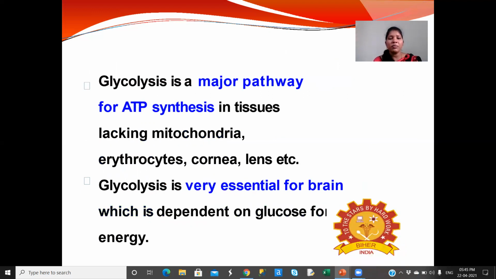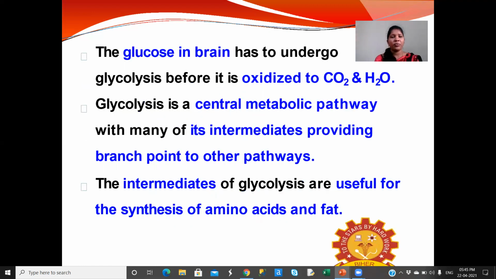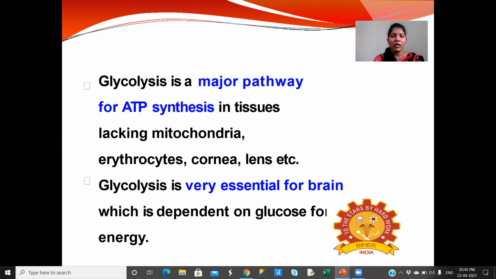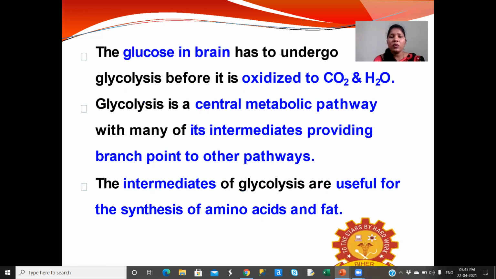Glycolysis is a major pathway for ATP synthesis in tissues lacking mitochondria, like erythrocytes, cornea and lens. Glycolysis is very essential for the brain, which is dependent on glucose for energy. Mostly on the energy from glycolysis the brain depends. The glucose in the brain has to undergo glycolysis before it is oxidized to CO2 and water.